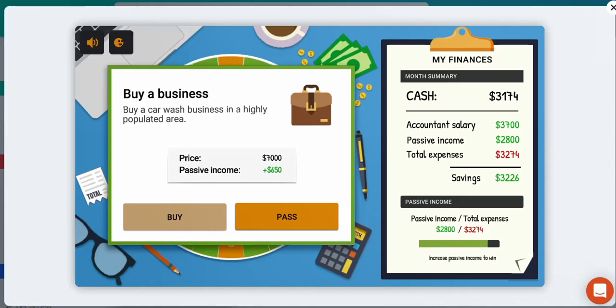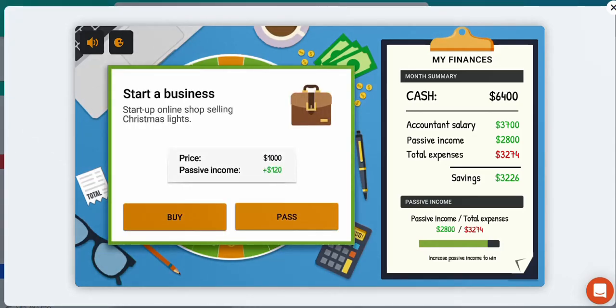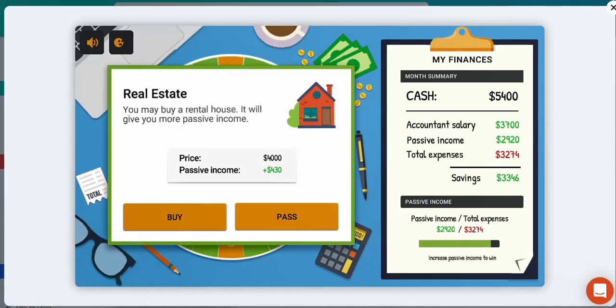Can we buy this business? 7,000, but too pricey for us. We don't have enough cash. We need to pass. Can we buy this business? Yes, we can. Can we invest in this real estate? Yes, we can. That's amazing.